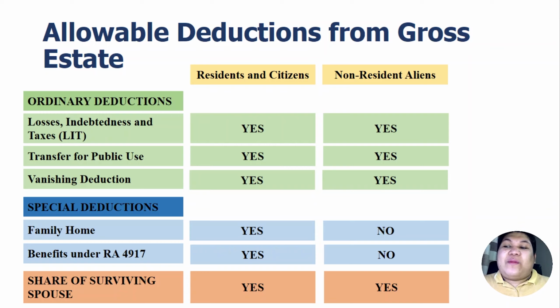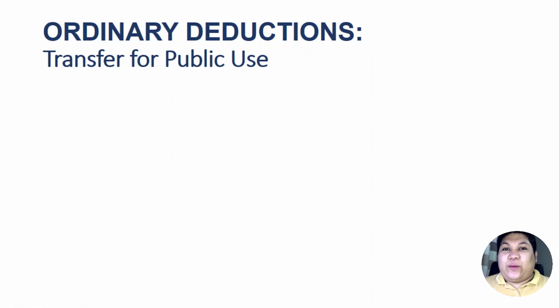Now we will discuss the transfer for public use and of course the vanishing deduction to complete our discussions about ordinary deductions. We will have another two videos for the family home, the benefits received under RA 4917, and for the share of the surviving spouse. So let's begin with transfer for public use.